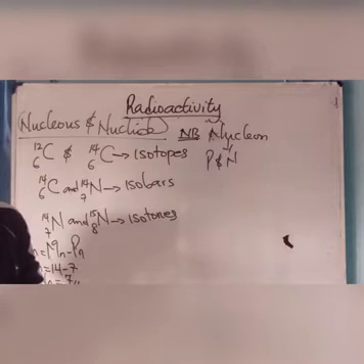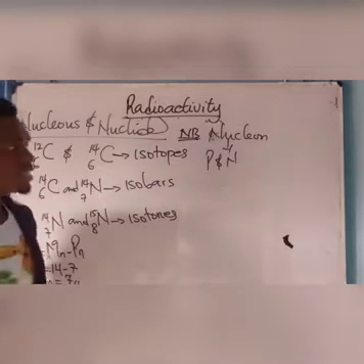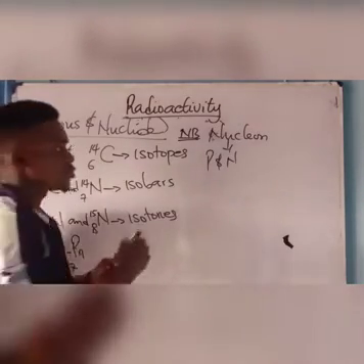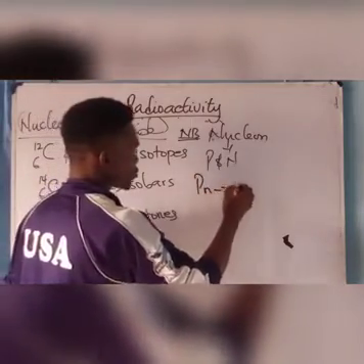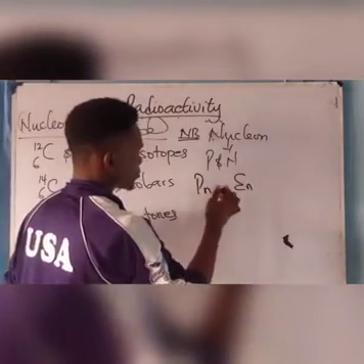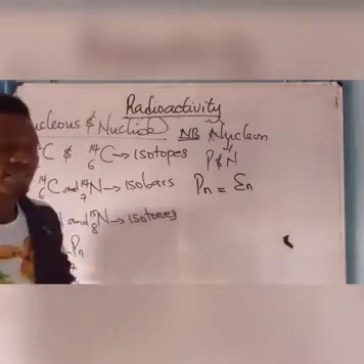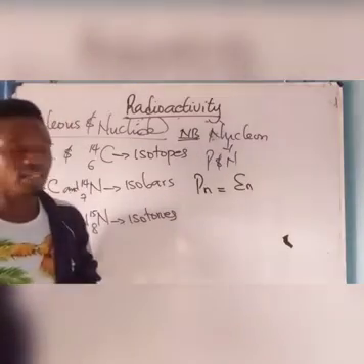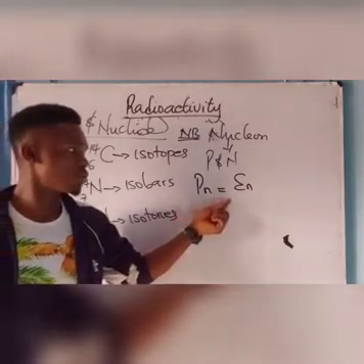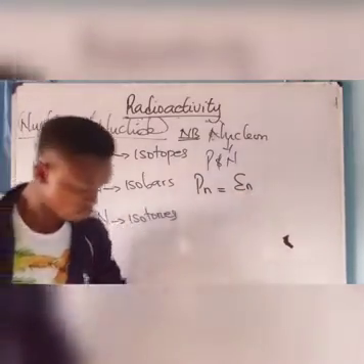When is an element said to be electrically active? An element is said to be electrically active when the proton number equals the electron number. Take note of that.